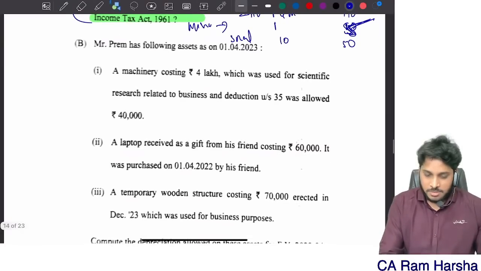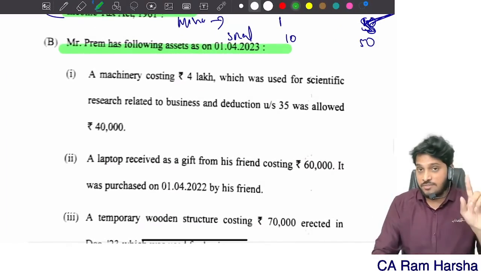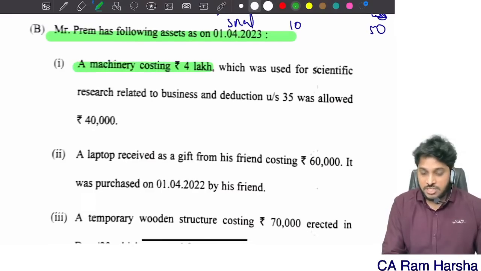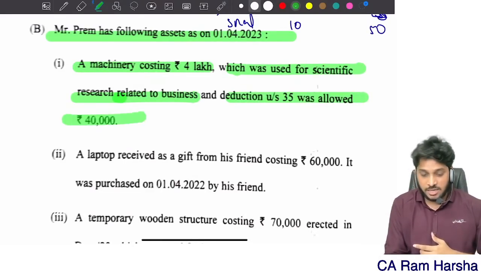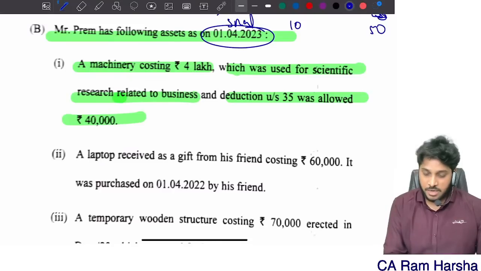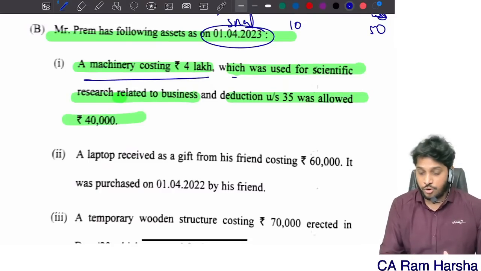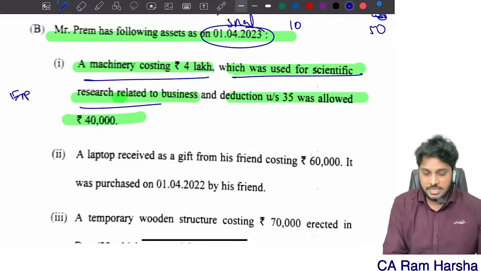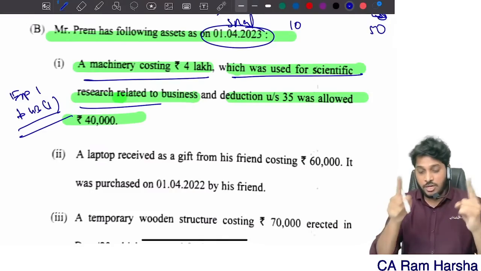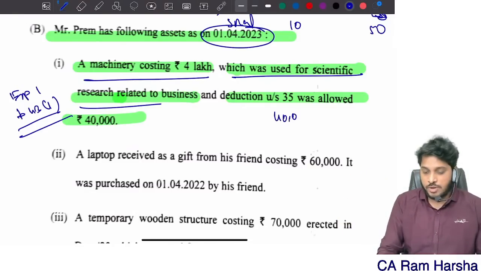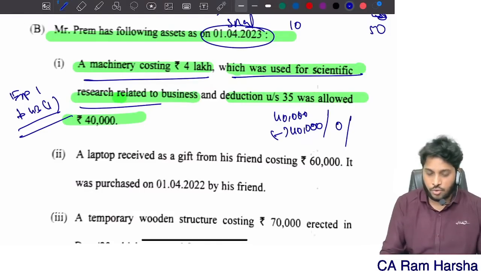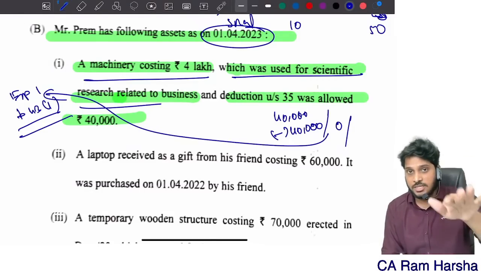Okay. Mr. Prem has the following assets as on 1st April 2023. A machinery costing 4 lakh, which was used for scientific research related to business, and deduction under section 35 was claimed. Explanation 1 to section 43(1): if you are using any asset for scientific research and bringing it into business, what is the value? Actual cost minus deduction claimed. Generally 40,000 you would have claimed as deduction, so therefore 0.